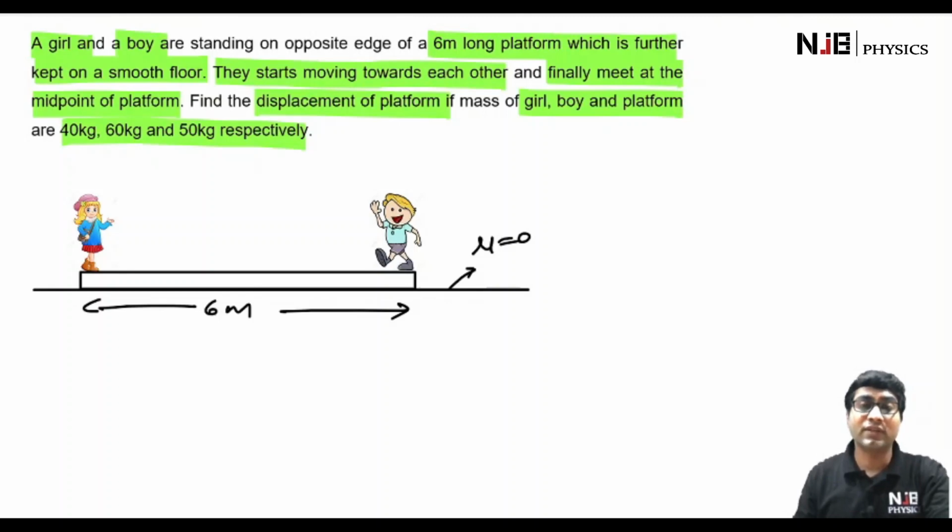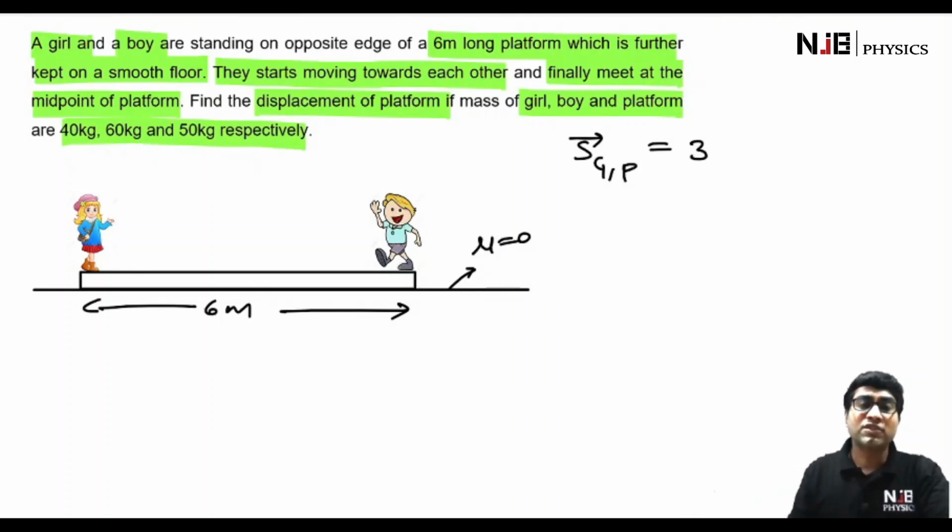It is given that the girl moves towards the right and the boy moves towards the left, and finally they are going to meet at the midpoint of this platform. So do we know the displacements of the girl and the boy? Definitely not. We do know the displacement of the girl relative to the platform. Relative to the platform, the girl is going to move 3 meters towards the right. Therefore, displacement of the girl relative to the platform is 3. Let's say the right direction is positive.